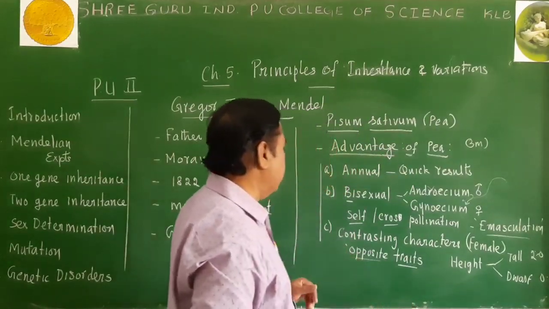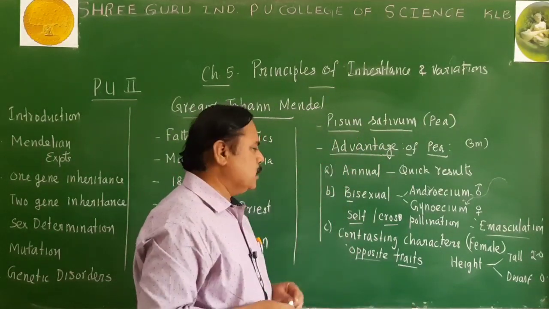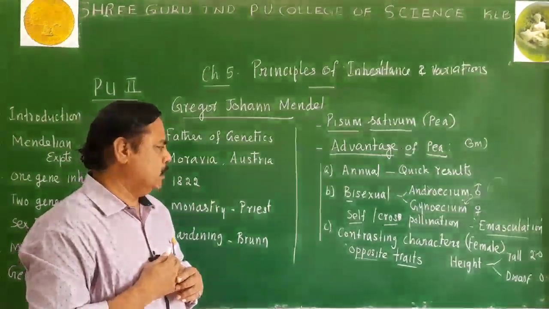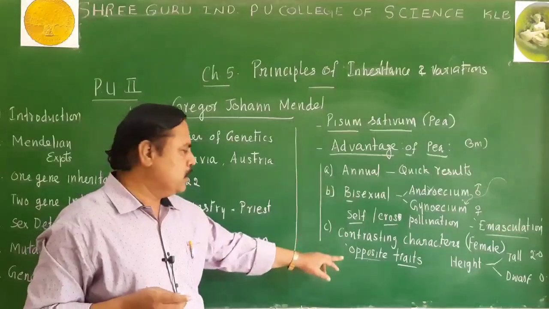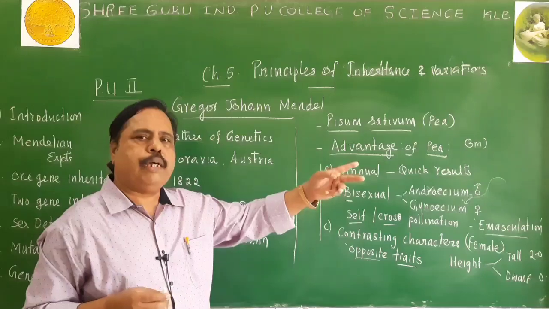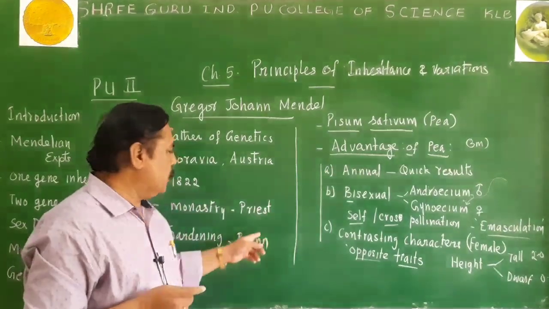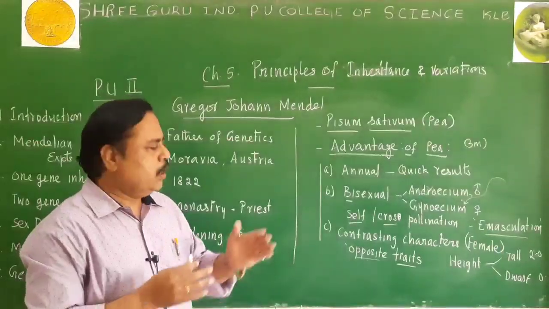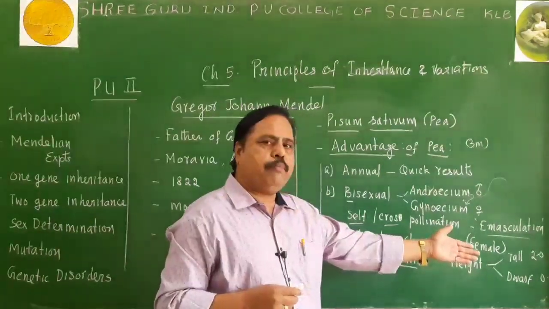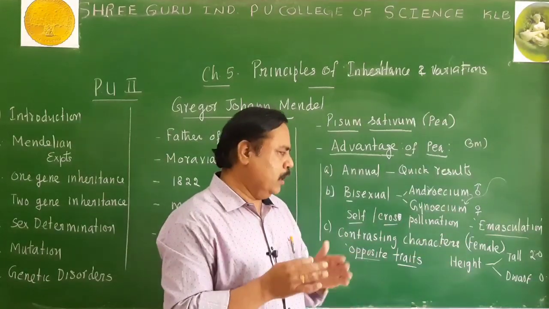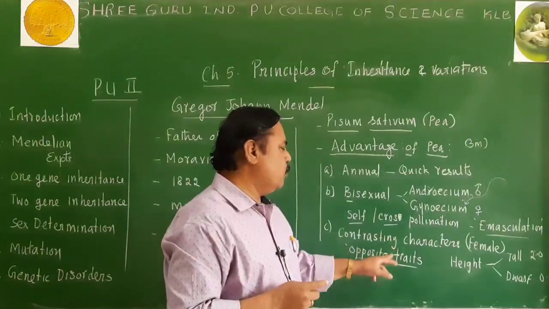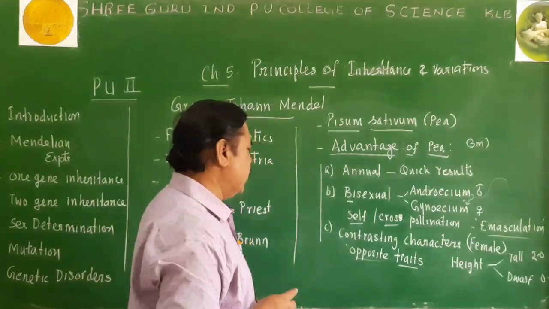And then third point is, pea plant has contrasting characters. It has exhibited contrasting characters. Contrasting characters means opposite traits. For every character, there were a pair of differences. That is what variation we have studied. If one plant is 2 feet tall, another plant may be 0.5 feet only. So that difference, that contrasting sequence, can be called traits.